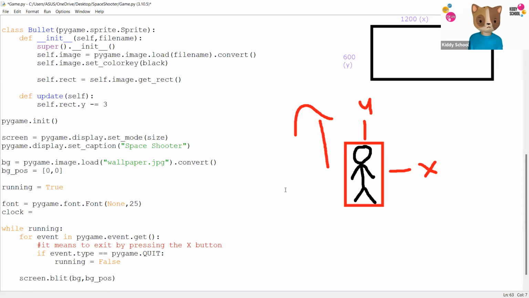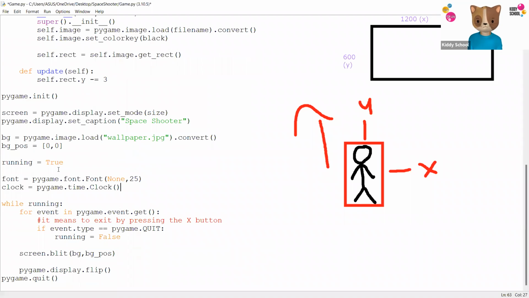Nothing more. I need to add a clock to make our game run smoother. Clock is not the time, it's frames per second. That means how fast your game works on your screen.